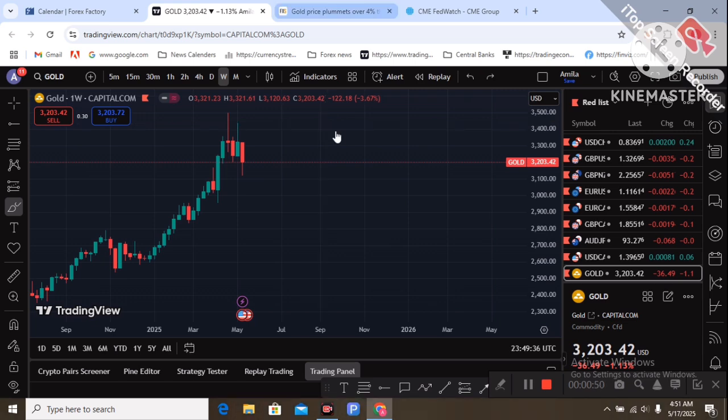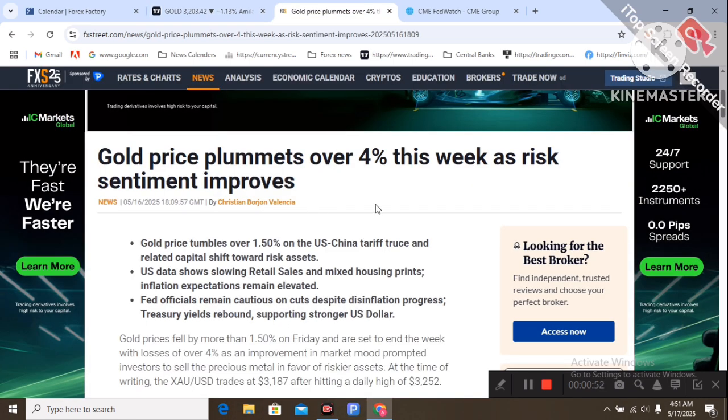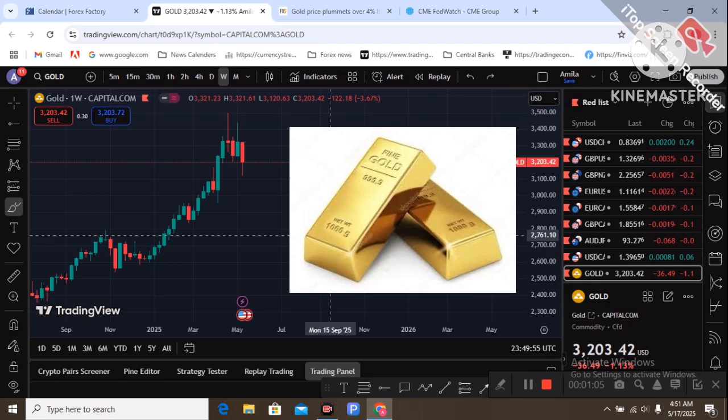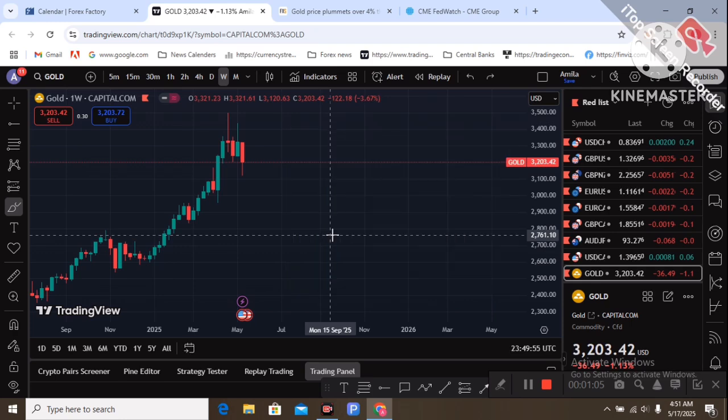Gold is a safe haven asset. The FX Street website mentioned a 4% drop in gold price last week. The main reason is the trade war uncertainty easing, with the trade deal between the US and China and reduced taxes in both countries. That's the effect behind the gold price drop last week.